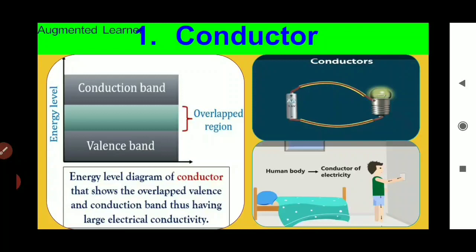Did you know the human body is also a conductor of electricity? In fact, it is a very good conductor. This is the reason why we get an electric shock if we are not careful. Electric current flows through the body towards the earth. This is shown in picture third.